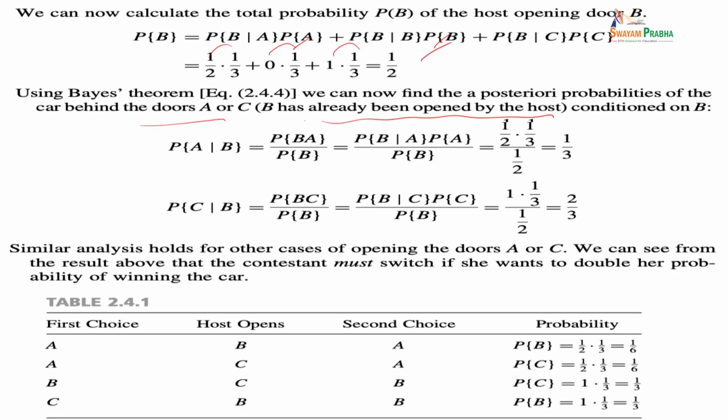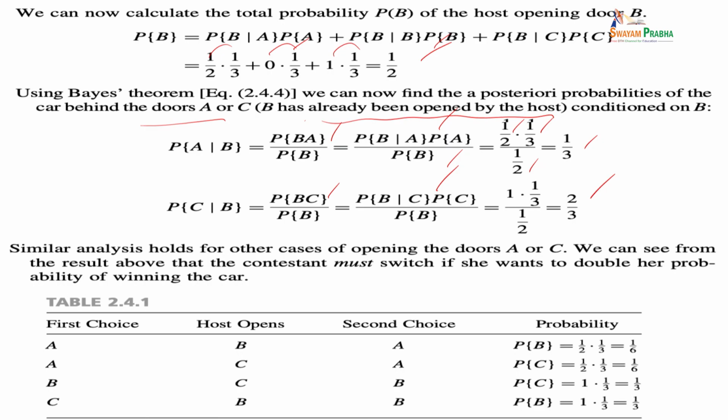The condition on B: P of A given B is P of BA by P of B, equal to P of B given A into P of A by P of B. P of B given A is 1 by 2, as you already found. P of A is 1 by 3, P of B is 1 by 2, substitute it, therefore 1 by 3 will come. Now, probability of C given B equals probability of BC by probability of B, and by Bayes theorem, P of B given C into P of C by P of B in the conditional probability. So, 1 into 1 by 3 by 1 by 2 is 2 by 3.